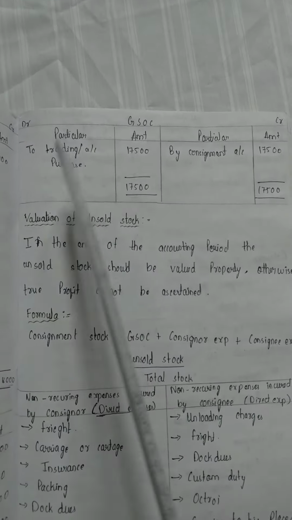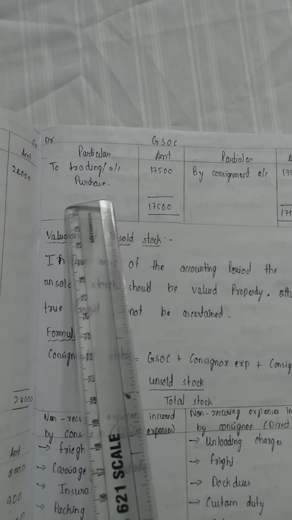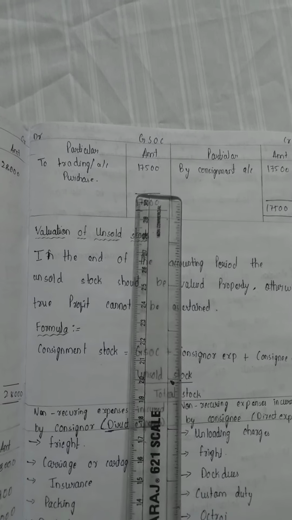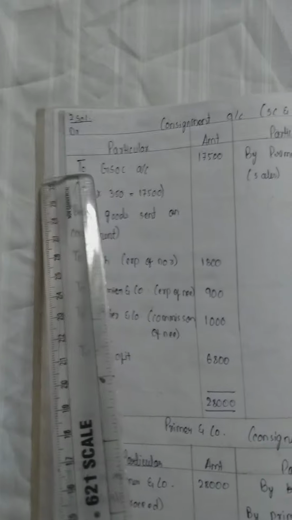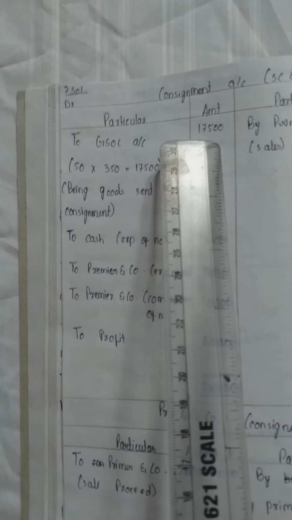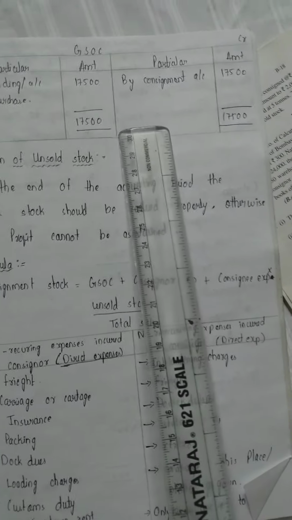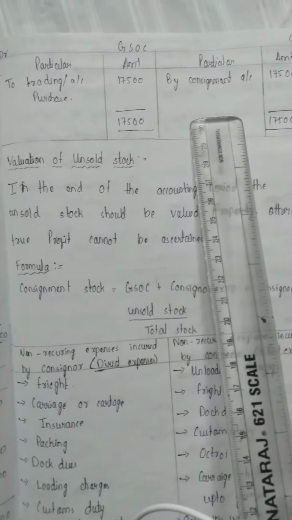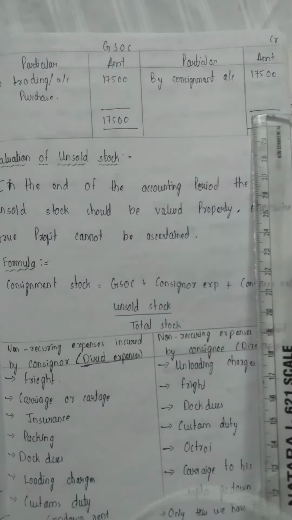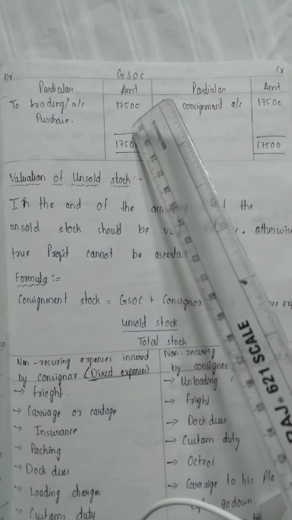Next, moving on to goods sent on consignment account. Here also the pro forma is the same, debit and credit, particulars and amount. To trading account or purchase, anyone we can write, 17,500 we are writing here. From where are we getting the 17,500? First we have written To goods sent on consignment account 17,500. The same amount we have to write it here, 17,500. And in credit side also we have to write By consignment account 17,500, the same, and we have to tally the amount.